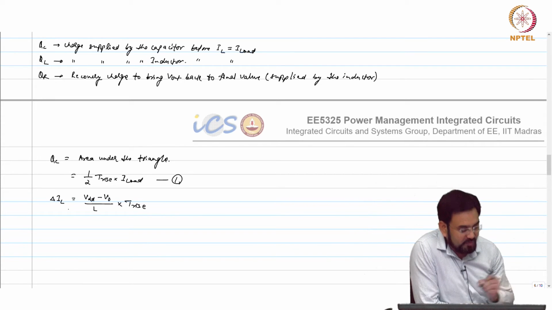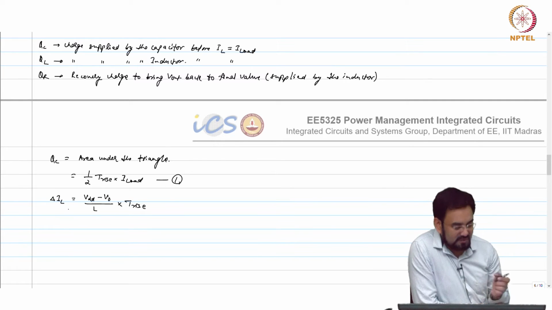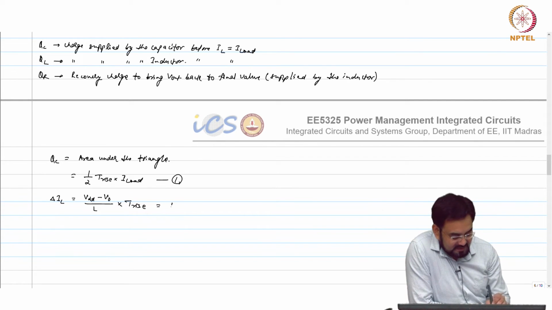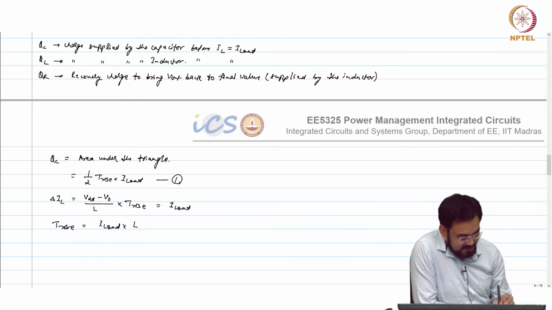And what is delta IL in this case? I load. So T rise is I load into L divided by VDD minus V out.